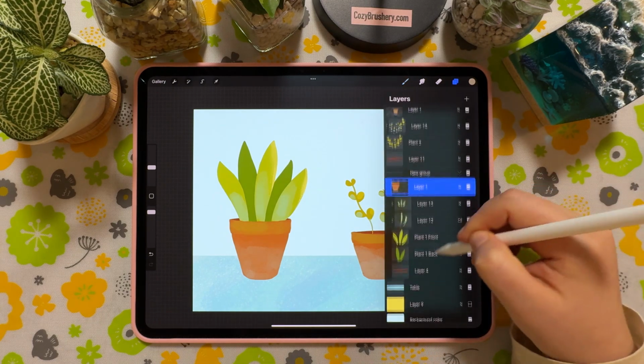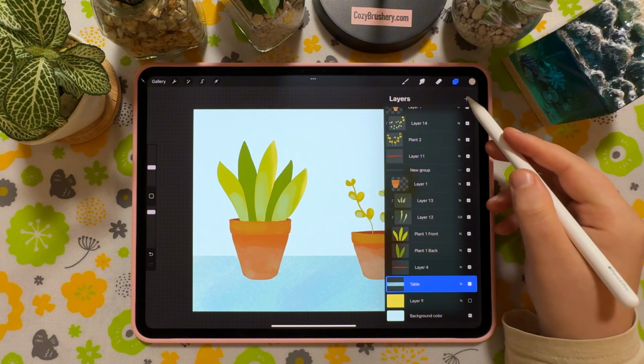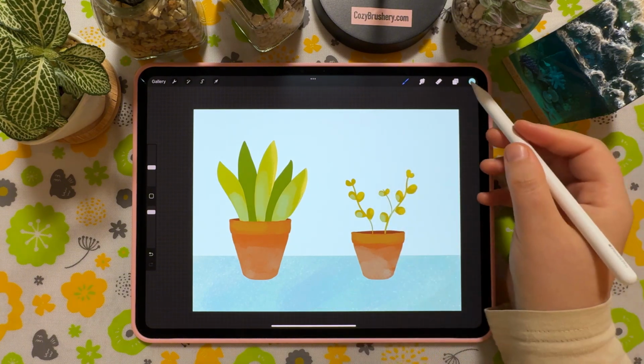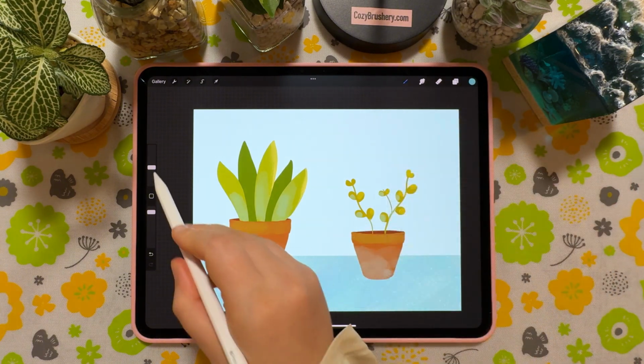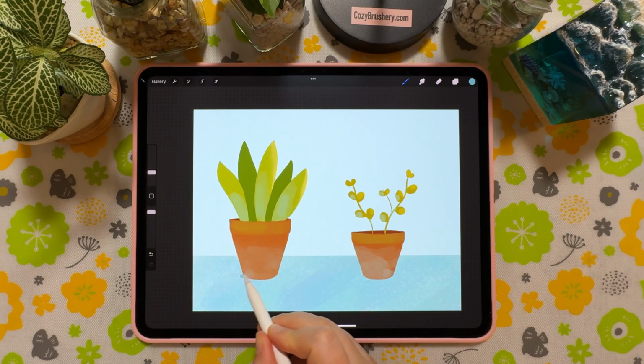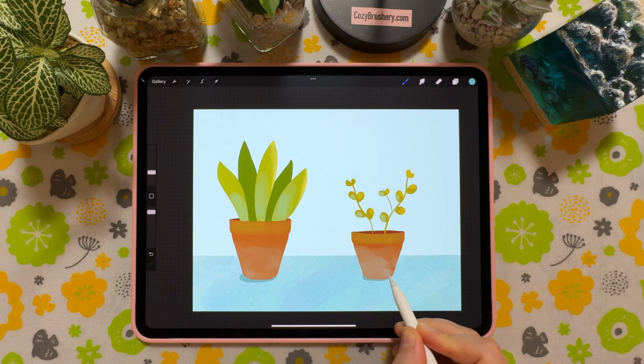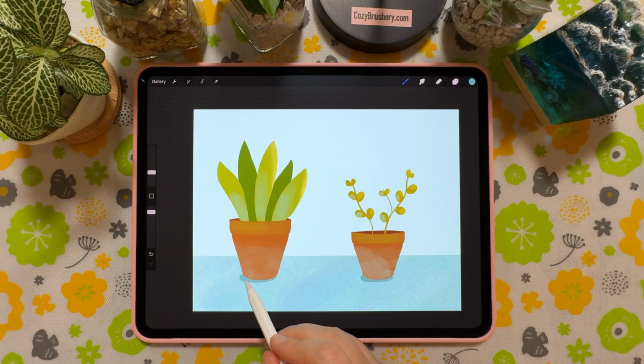Select the table and make a new layer. Add a small shadow beneath the flower pots. You can also make longer shadows if you like. For longer shadows, it is important to consider perspective, but that is a tutorial for another chapter, so I will just quickly eyeball it.